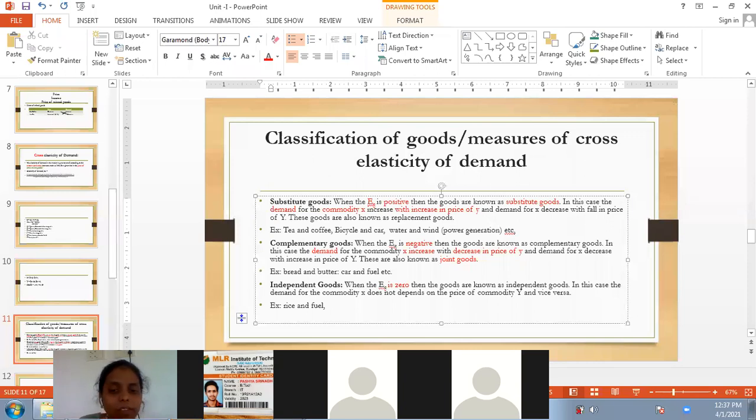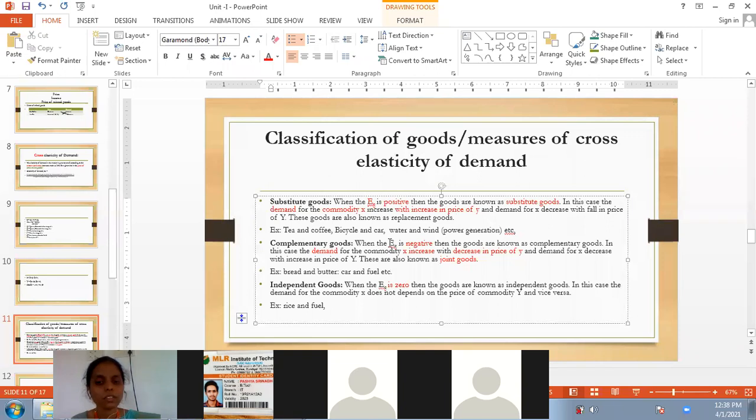Bicycle and car. For example, the fuel prices have increased to a very great extent. In such a case, what happened? For traveling, instead of using a car, I will use a bicycle. Or else, nowadays, one of the biggest challenges to the economy and to the world is pollution. By using a car, as the fuel consumption is very high, it is going to create a very big problem. That means the traveling can be replaced by using a bicycle. So such a type of products, we will call them replacement, substitute goods.